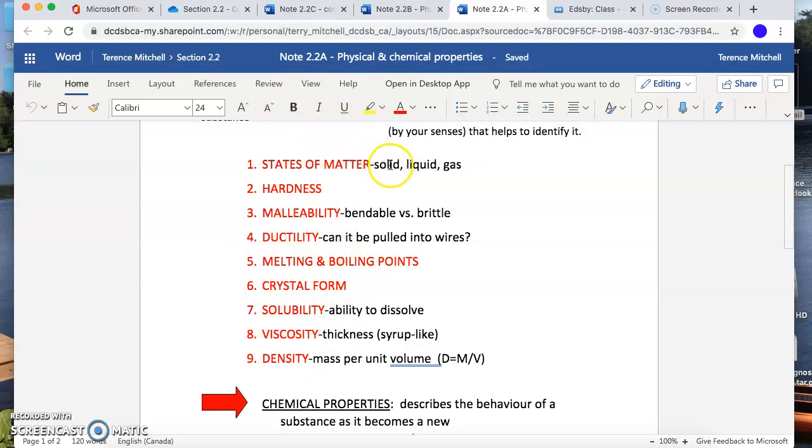So that quarter, it's a solid, it's hard, it's malleable, it's ductile. If we heat that quarter up, we will find that it'll melt into a liquid. So we can find that point. It won't dissolve if we throw it in a cup of water and stir. It's not a liquid, so it's not viscous, and we can calculate the density of that quarter by weighing it and dividing it by how much there is. Chemical properties, we're not describing what something looks like, we're describing how it acts, the behavior of it.